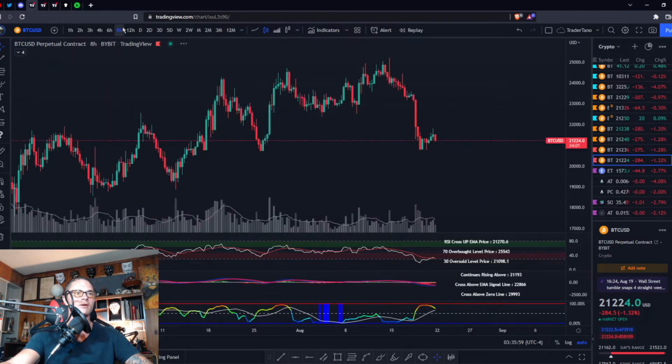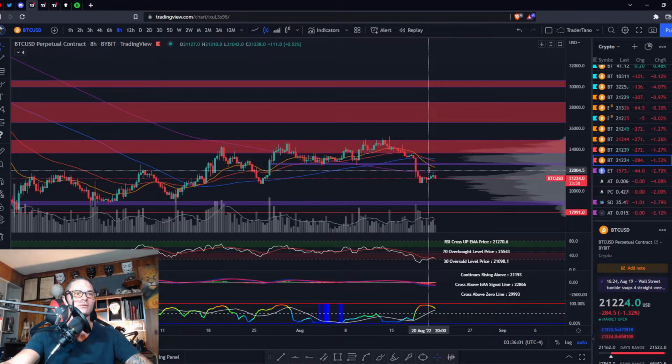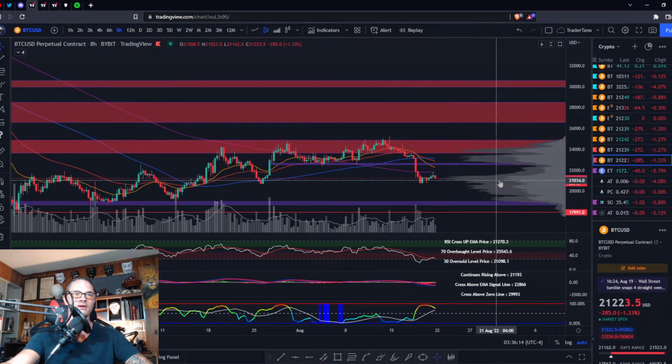Let's go to the 8-hour. So once again, lower low, multi-cross right here, bearish. The 21's even coming down to your 200. I do think we break this last low. Right now we are at the POC, point of control, in the VPVR here to the right, which measures horizontal volume at a certain price level.